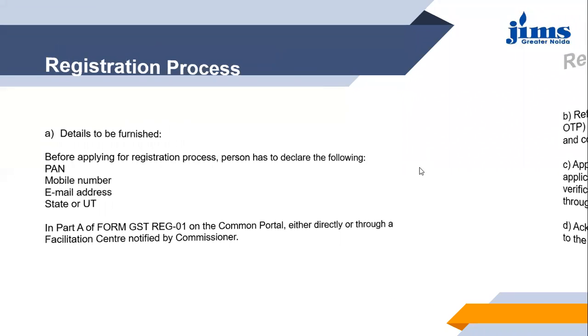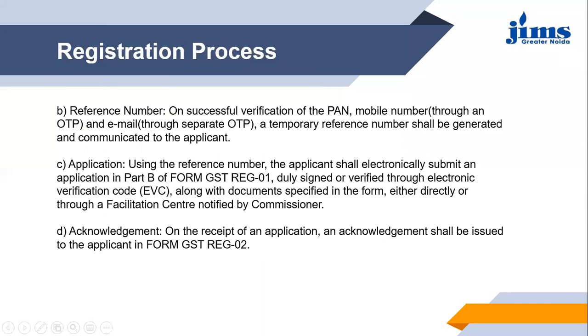Moving ahead. Once you have submitted your details under part A, through the email ID you have submitted you get an OTP, and through that OTP you get a temporary reference number.